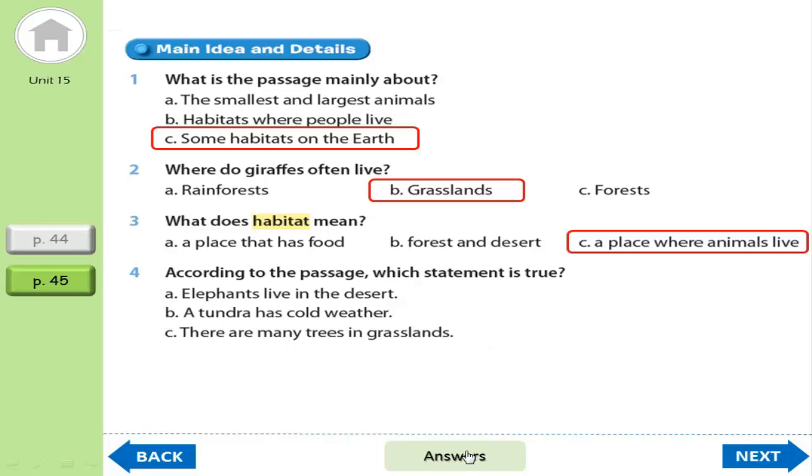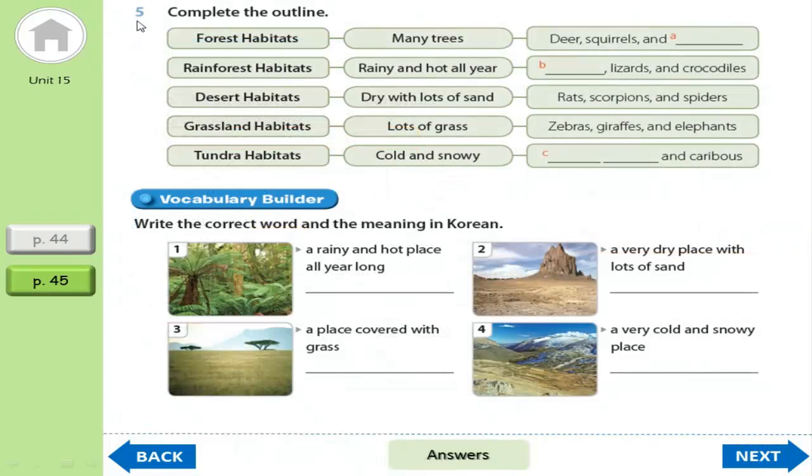Okay, let's take the answer together. Tundra is a very cold place. So please try to remember. Okay, now continue to the next page. Number 5. Complete the outline about forest habitat, rainforest habitat, desert habitat, grassland habitat, tundra habitat. So let's complete the outline together.